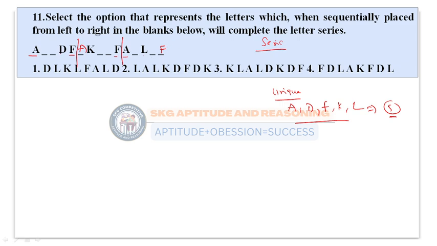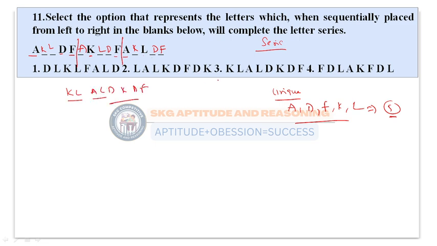Here D is present, so here also there may be a chance that D is present; here also D must be present. At the second place K is present here, here K is present, here also K is present. In the third position L was present, here L was present, here L was present. So the values to be replaced here are KL, AL, DK, DF.